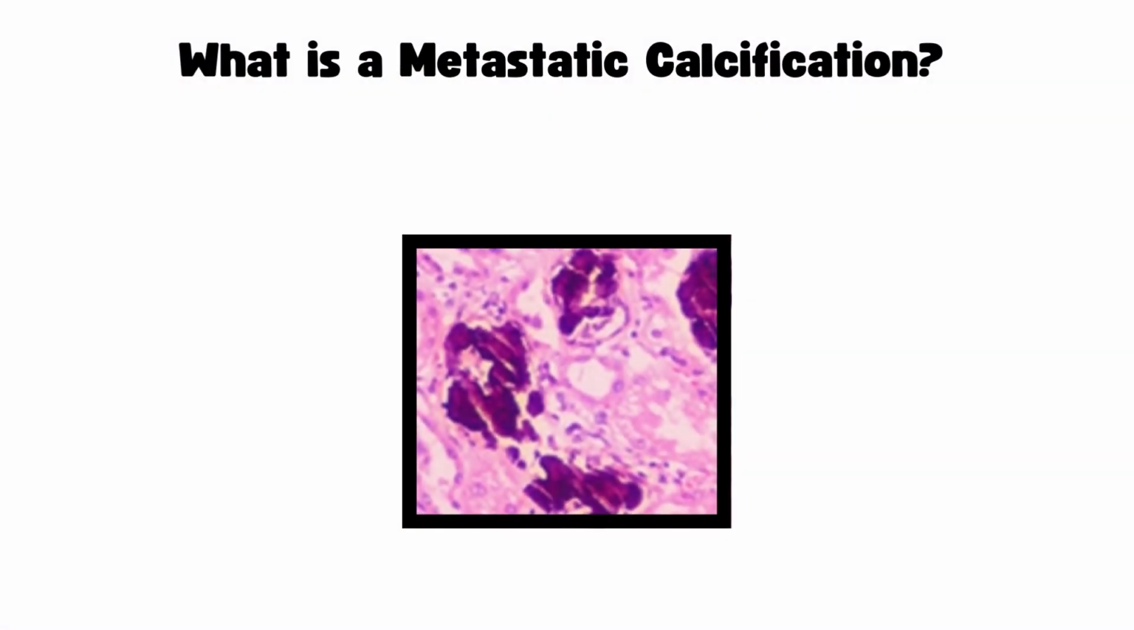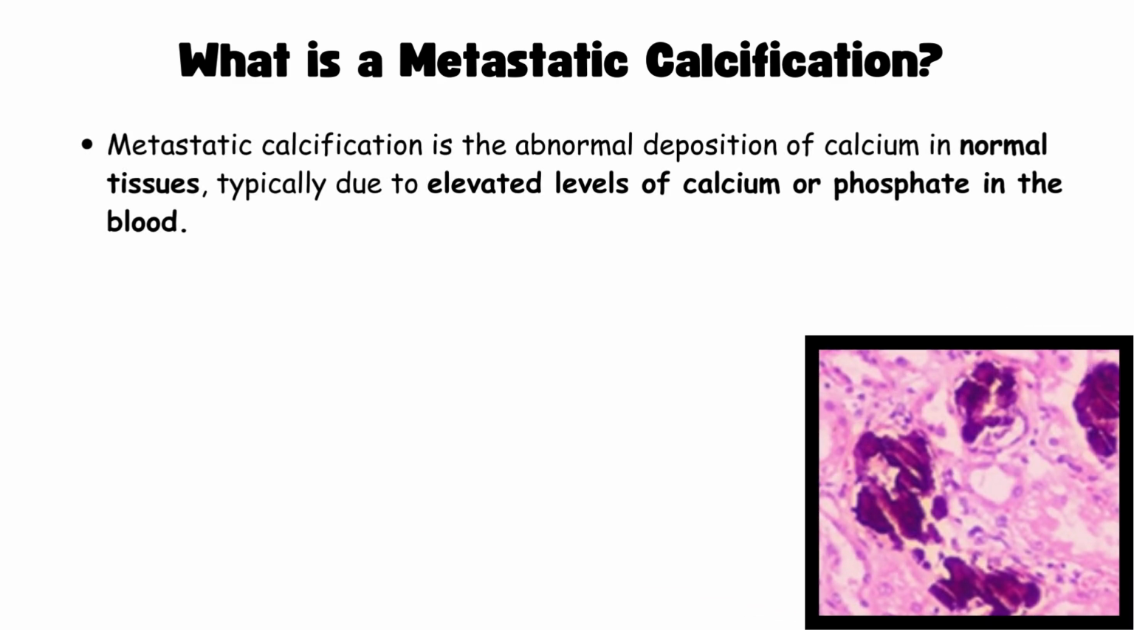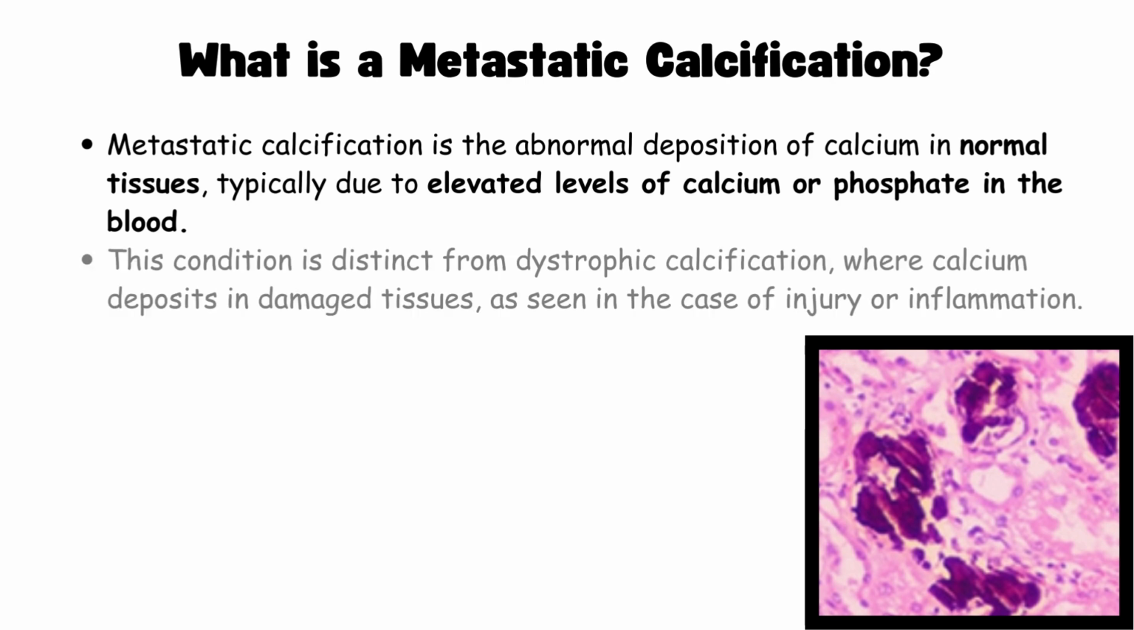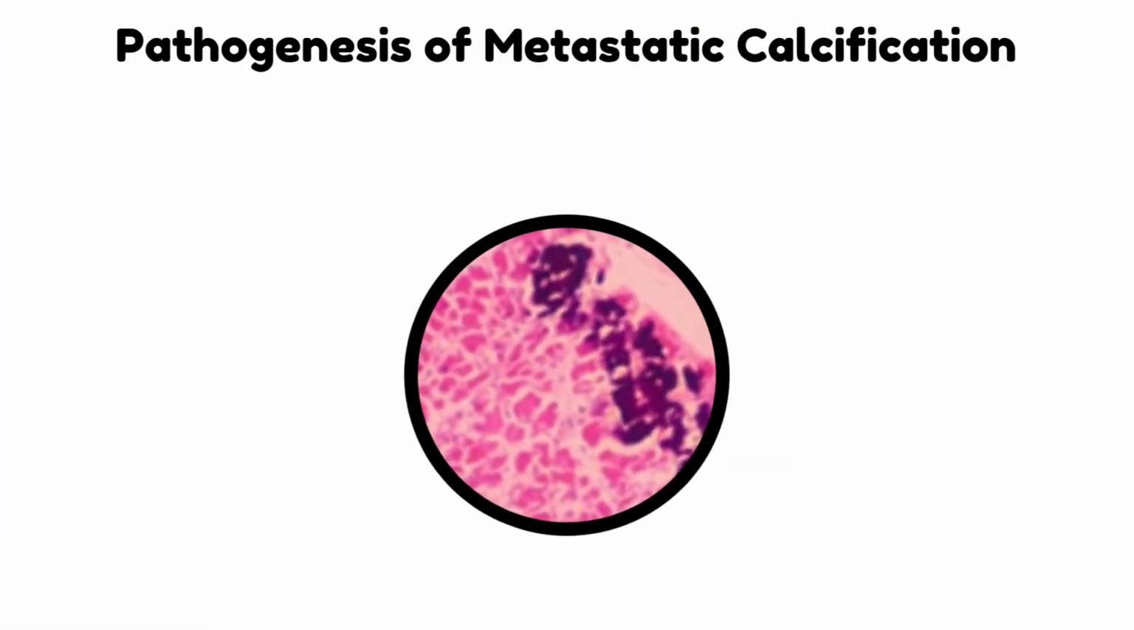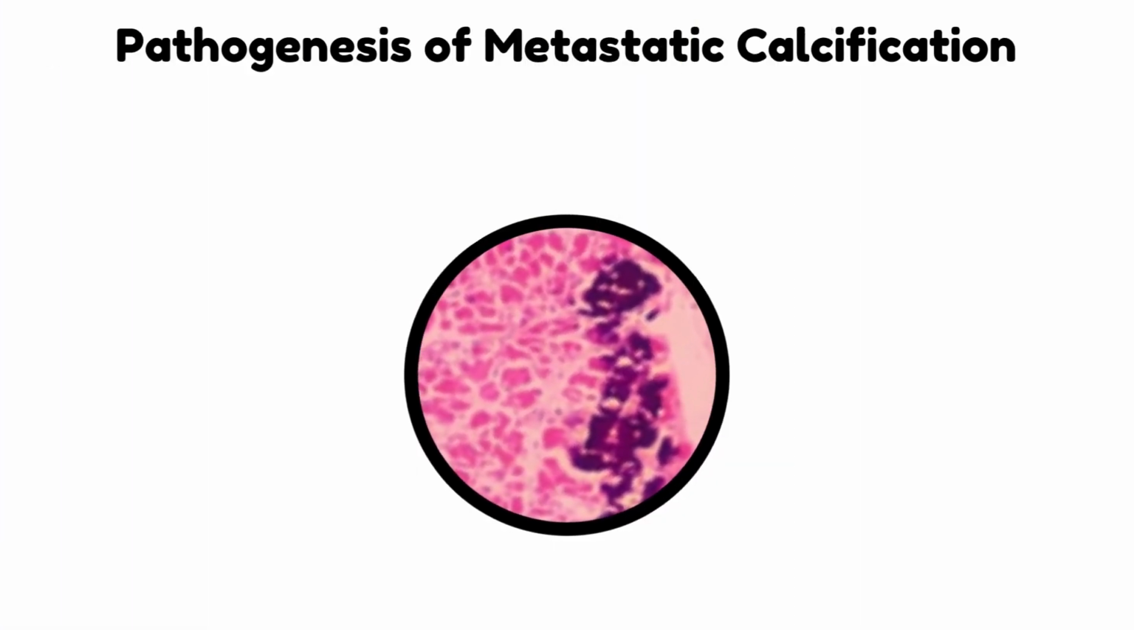What is metastatic calcification? Metastatic calcification is the abnormal deposition of calcium in normal tissues, typically due to elevated levels of calcium or phosphate in the blood. This condition is distinct from dystrophic calcification, which occurs when calcium deposits in damaged tissues, such as after injury or inflammation.